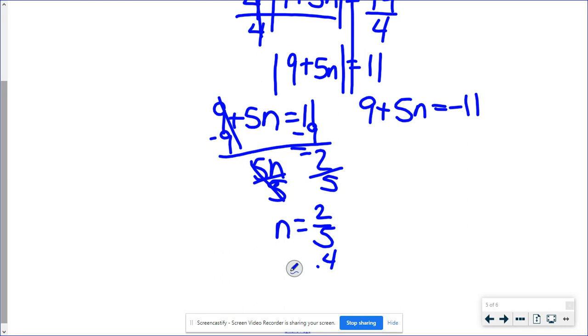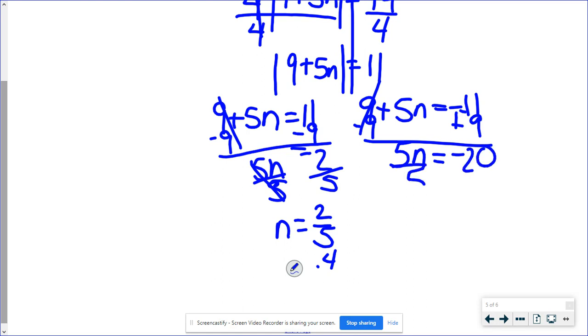For the second equation, subtracting 9, be careful because you're going to have to do a keep, change. And again, I'm sorry for my alignment there. That's a negative 20. So I'm going to get that n is negative 4. So we get two different answers on there.